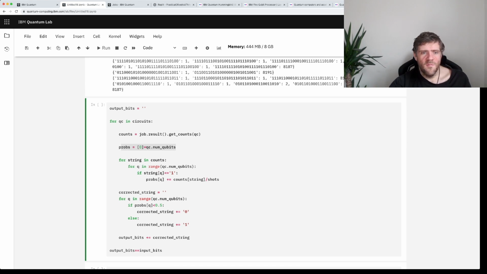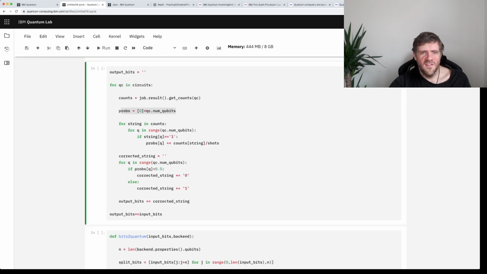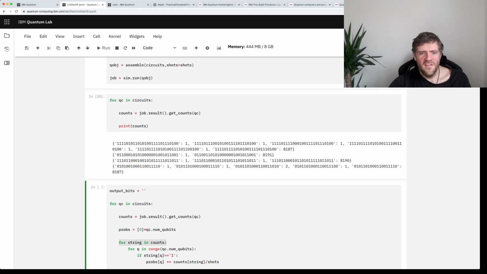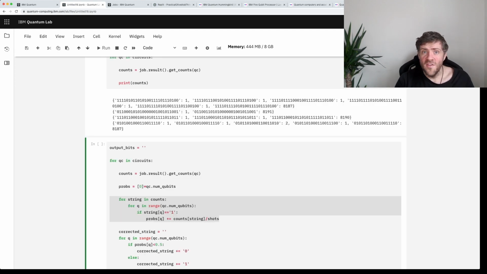So we just iterate for all of the strings in these count dictionaries. So that, for example, goes through this one and looks at how many times that happened. And we go through this one and look at how many times that happened. We look at all of the bit values in here, and we use all of that information in this whole bit to calculate what the probability is of the 0 or 1 for that particular circuit and for the results of that.